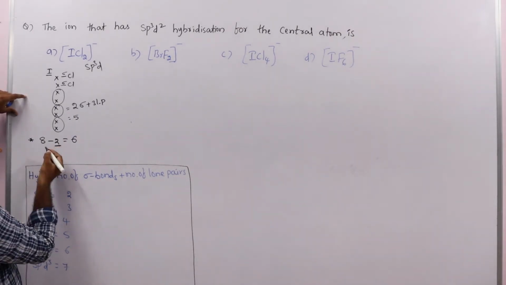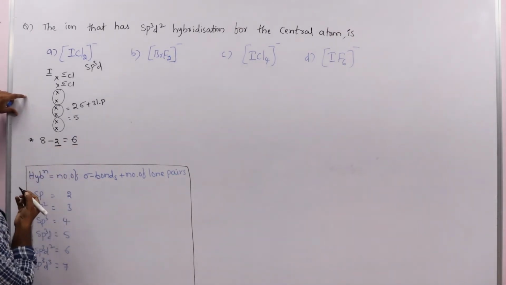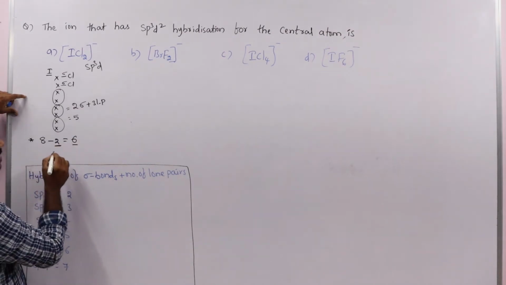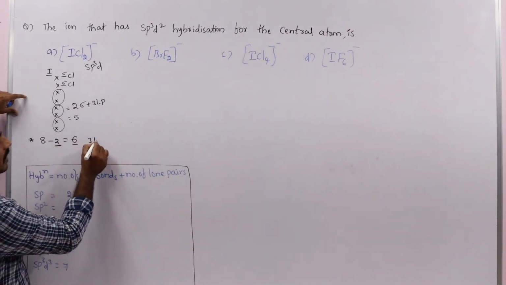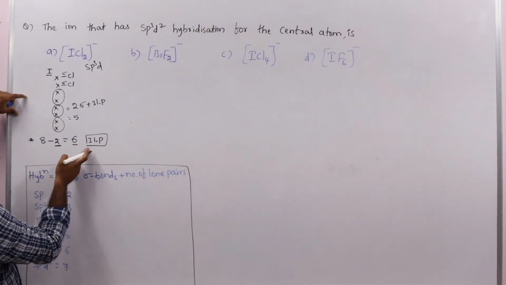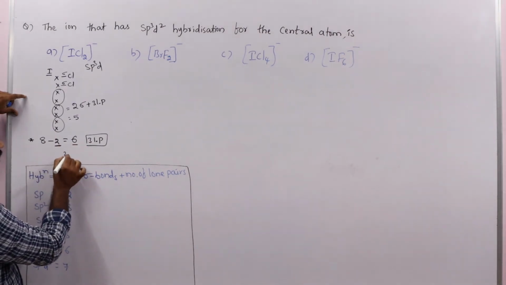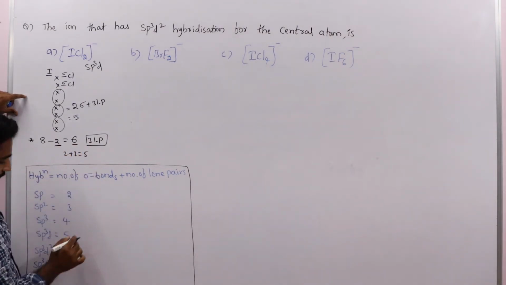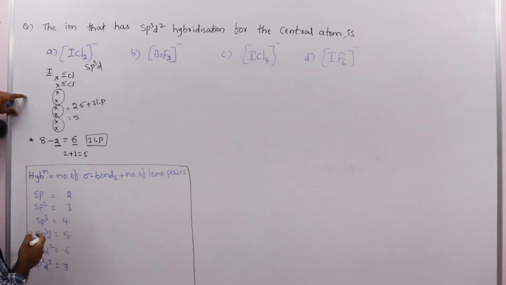Here, 2 bonds and 6 remaining electrons. 6 remaining electrons means how many lone pairs? 3 lone pairs. So here 2 plus 3, that is 5. So directly we can say sp3d hybridization.